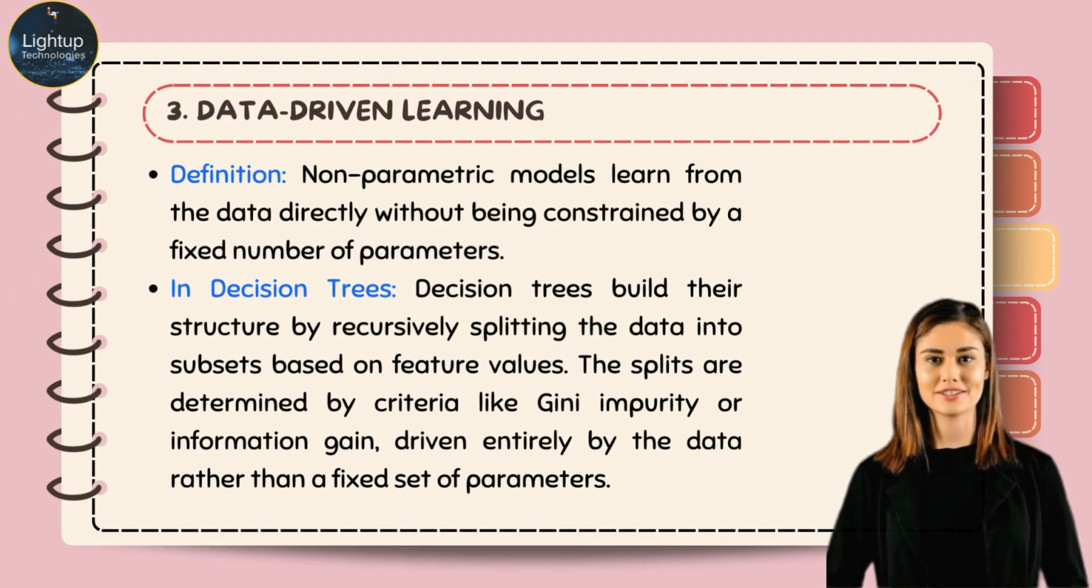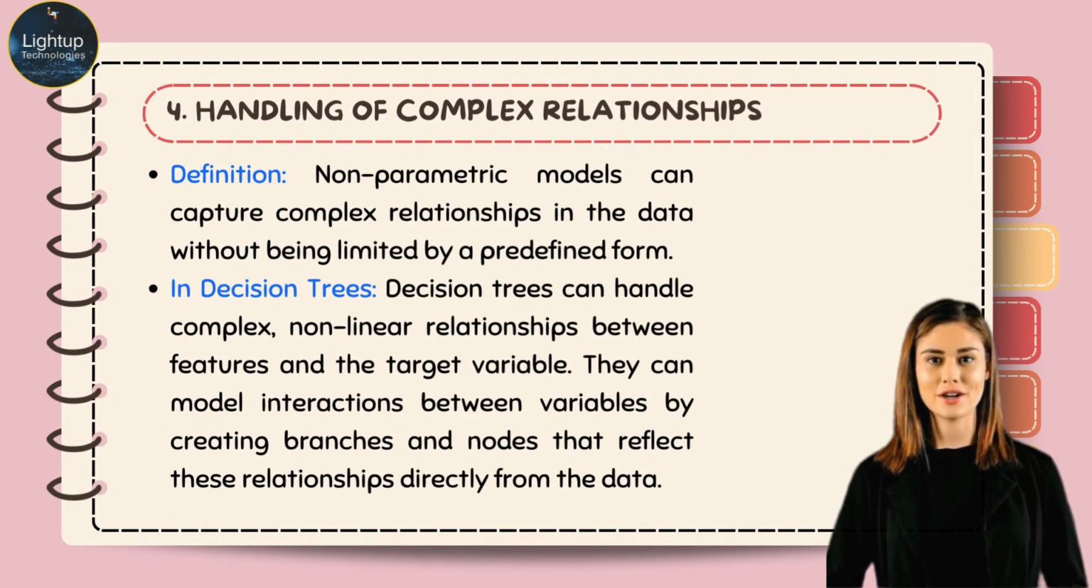Data-driven learning. Definition: non-parametric models learn from the data directly without being constrained by a fixed number of parameters. Decision trees build their structure by recursively splitting the data into subsets based on feature values. The splits are determined by criteria like Gini impurity or information gain, driven entirely by the data rather than a fixed set of parameters.